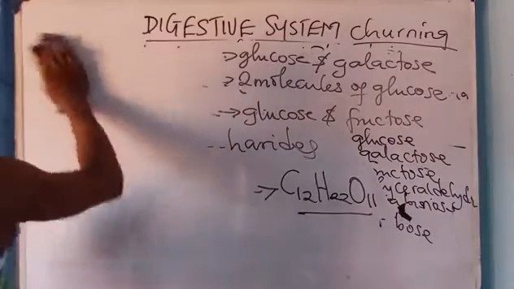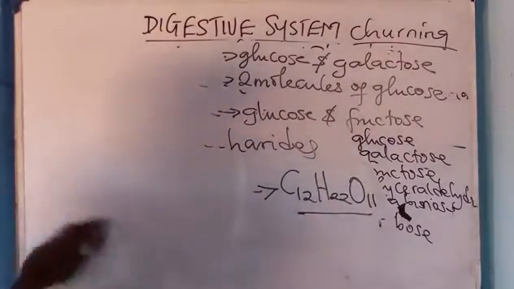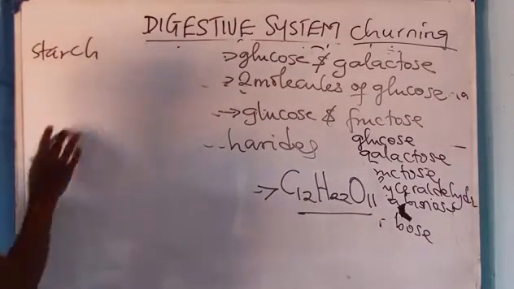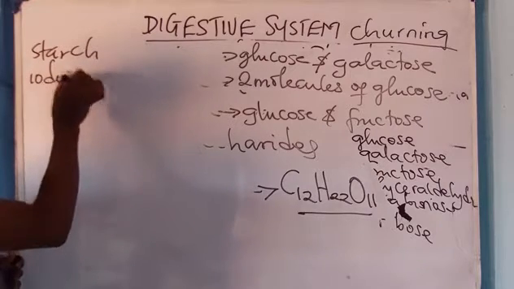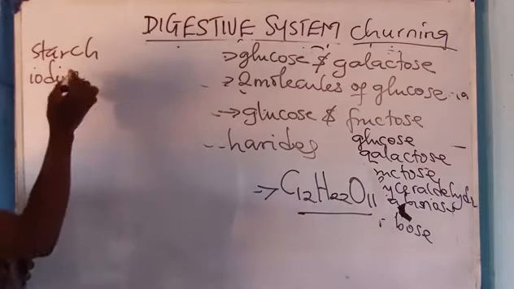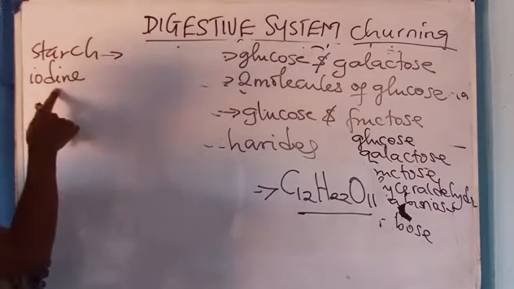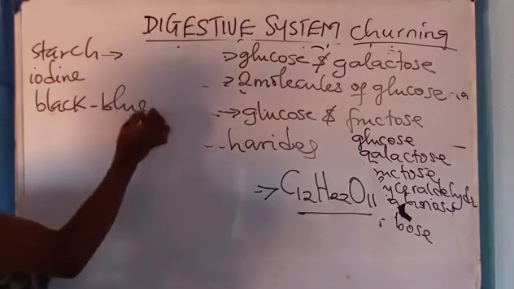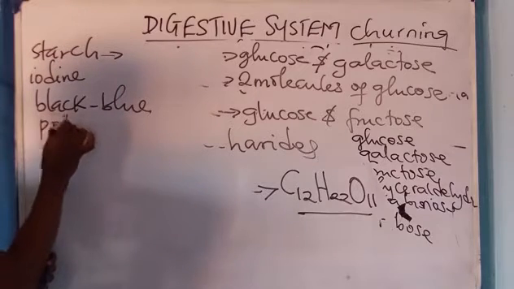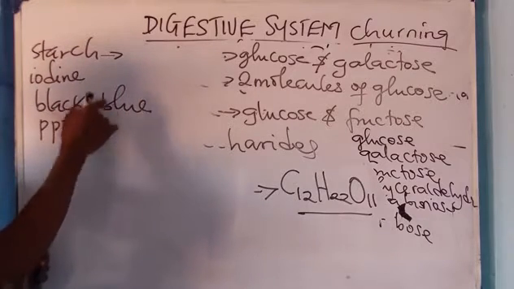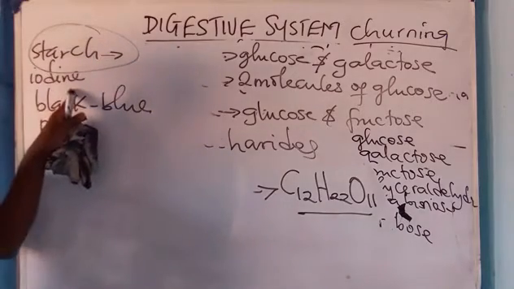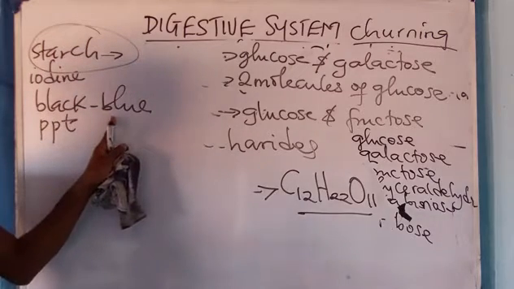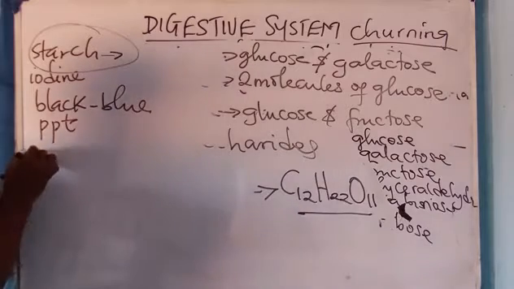Okay, now how do you test for starch? Let me quickly say this. Starch, which is a polysaccharide, is tested using what? Iodine solution. When starch is tested using iodine solution, a coloration such as black to blue will appear. Now, black to blue PPT shows the presence of what? Starch. So iodine solution is used to test for what? Starch. Black blue PPT shows the presence of what? Starch.